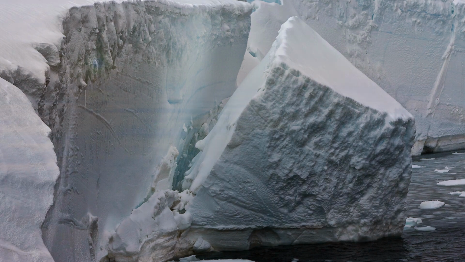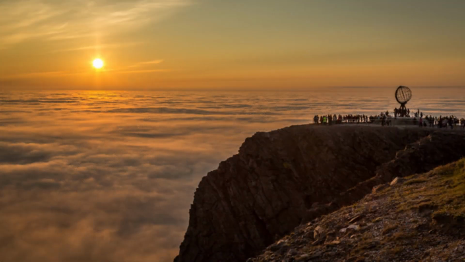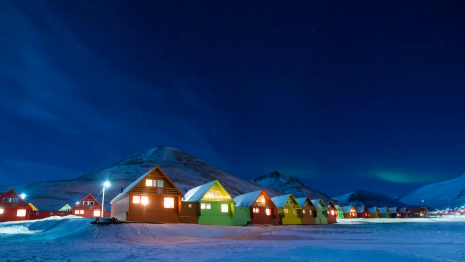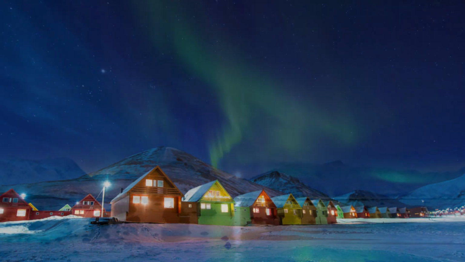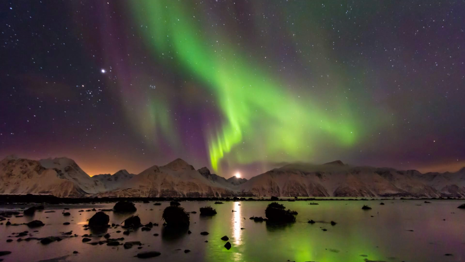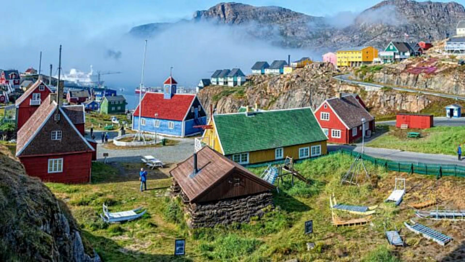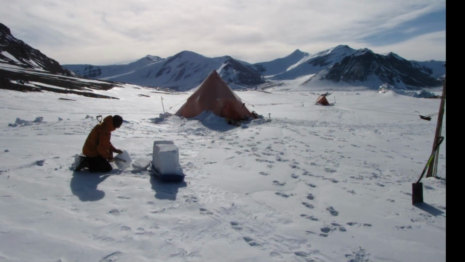Number 8. Sunlight and seasons. Arctic. The Arctic experiences polar day, 24-hour sunlight in the summer, and polar night, 24-hour darkness in the winter, due to the tilt of the Earth's axis. Seasons in the Arctic are less extreme than in Antarctica, with relatively milder winters.